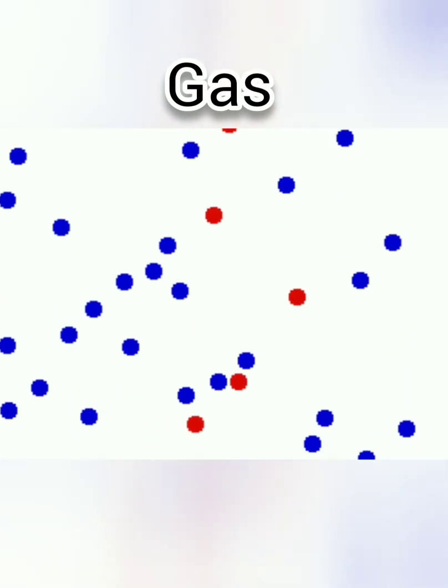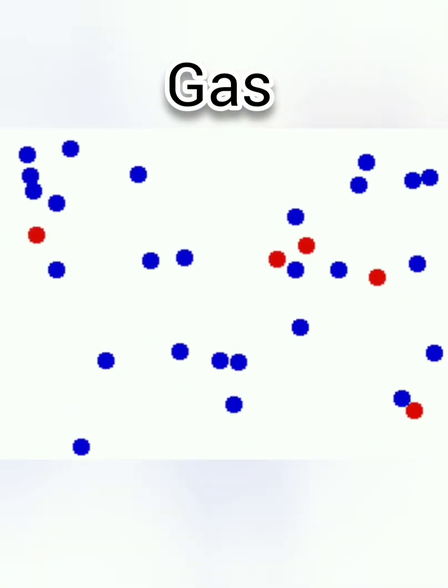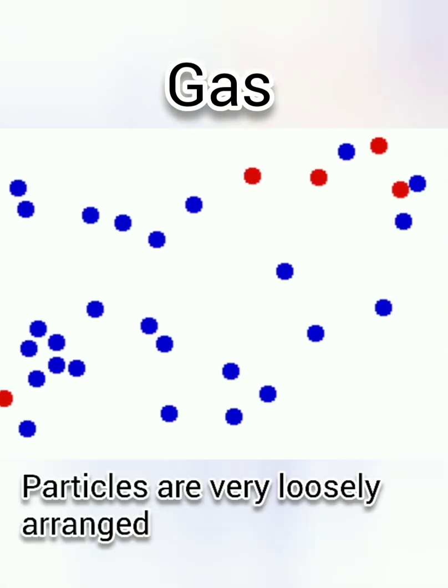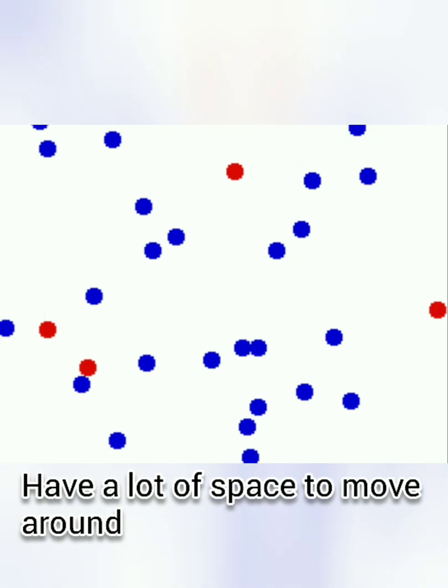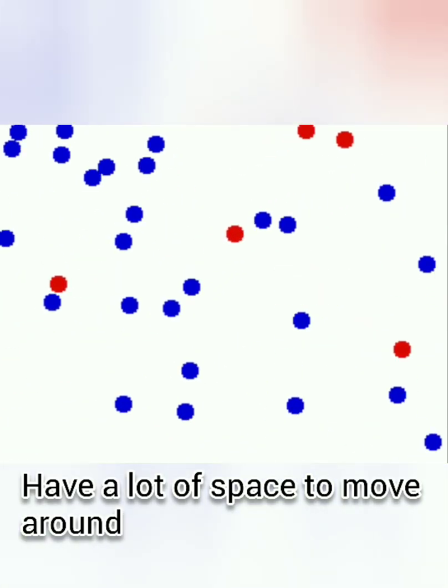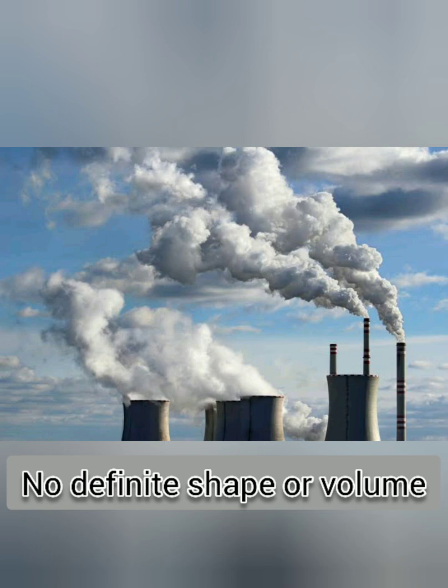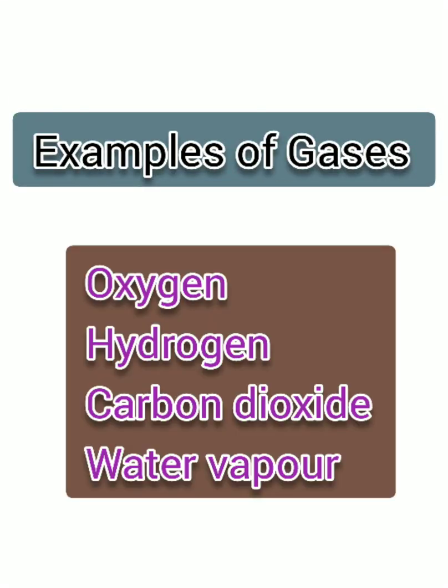Next is gas. In a gas, the particles are very loosely arranged. Such particles are far apart from each other and can occupy the entire space of the container in which it is kept, meaning it can flow in any direction. So a gas is a substance that has no definite shape or volume. Here are some examples of gases.